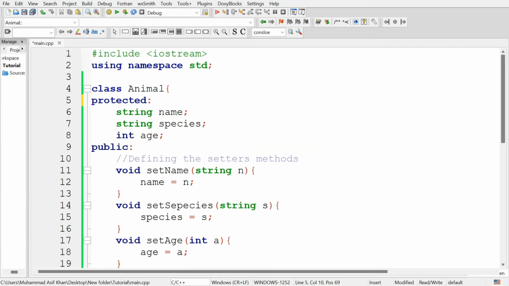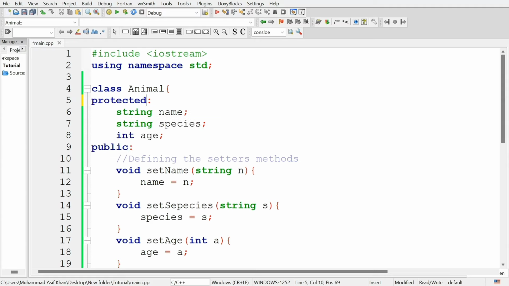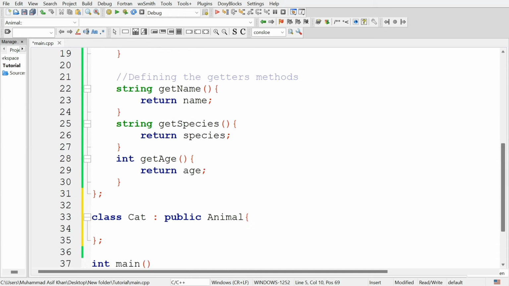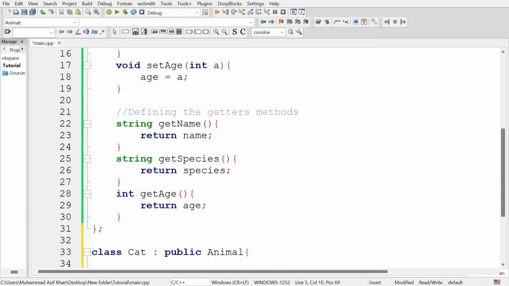If you place these attributes in the private access specifier, they cannot be inherited by the cat class, but protected attributes are inherited by the derived class. Now this derived class cat will be able to inherit these attributes in the protected access specifier.